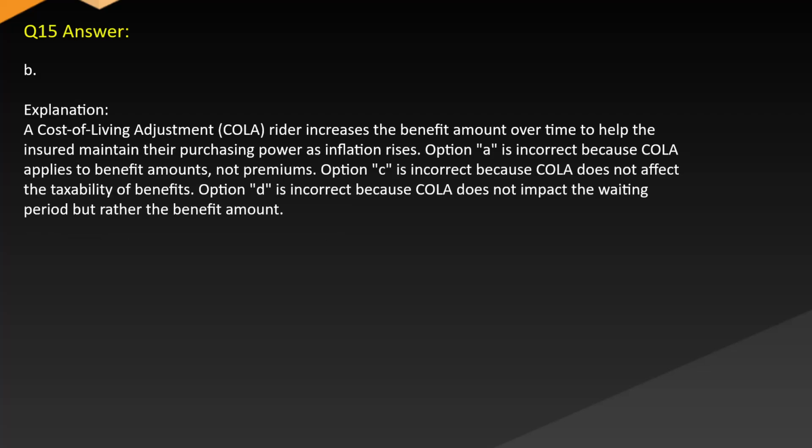Answer B. Explanation. A cost of living adjustment (COLA) rider increases the benefit amount over time to help the insured maintain their purchasing power as inflation rises. Option A is incorrect because COLA applies to benefit amounts, not premiums. Option C is incorrect because COLA does not affect the taxability of benefits. Option D is incorrect because COLA does not impact the waiting period but rather the benefit amount.